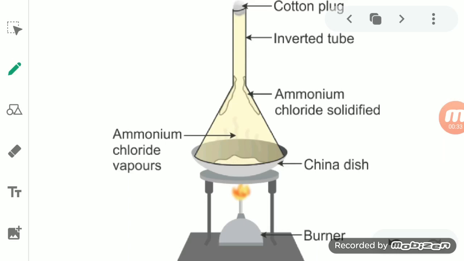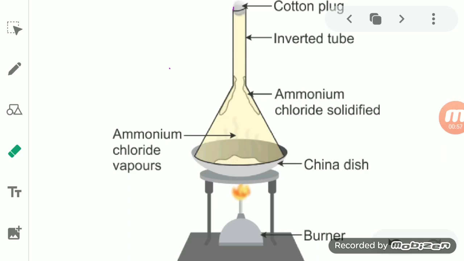At first we take both components, the ammonium chloride and the impurity or any other non-sublimable solid component. How can we separate it?